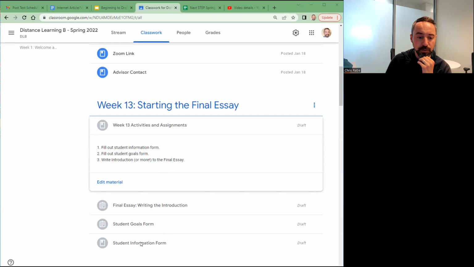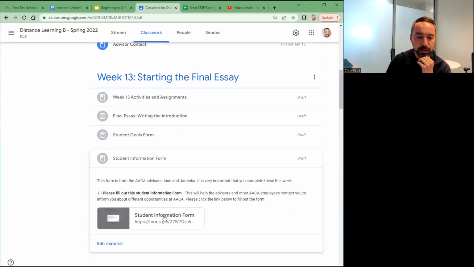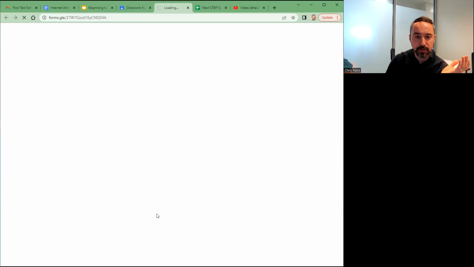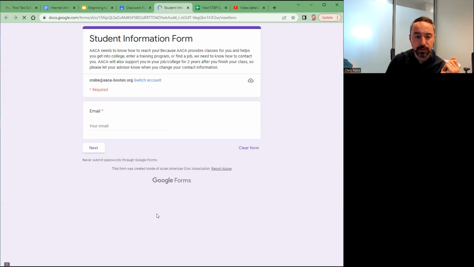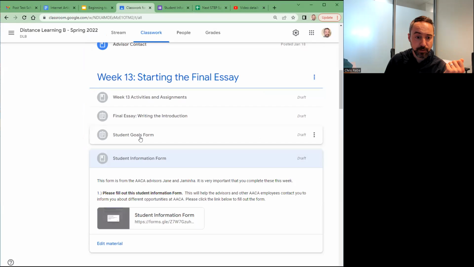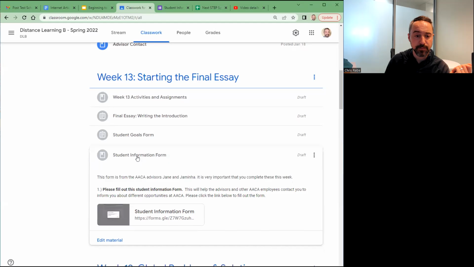Let's quickly look over the student information form. So this is just a form. When I click on this, it comes up and looks like this. This is a form for you to give your important demographic information, like your contact information, your email, your phone, where you live, to help the advisors contact you for future opportunities at AACA. So you should do that. That might only take you like 5 to 10 minutes.